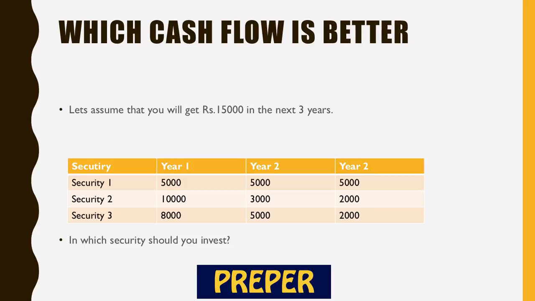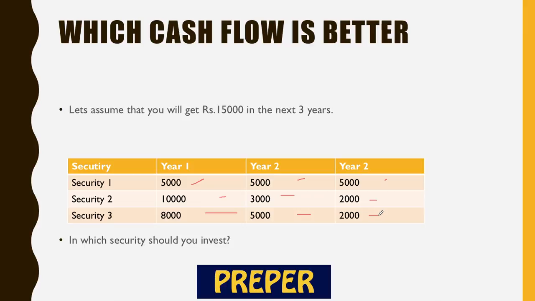Then there is another concept, which is comparing cash flows. Let's assume that we would get rupees 15,000 in 3 years from three different investments. The first investment would give you this pattern of cash flow, the second would give you this pattern, and the third would give you this pattern. So which security should you invest in? Which is the best security according to you?